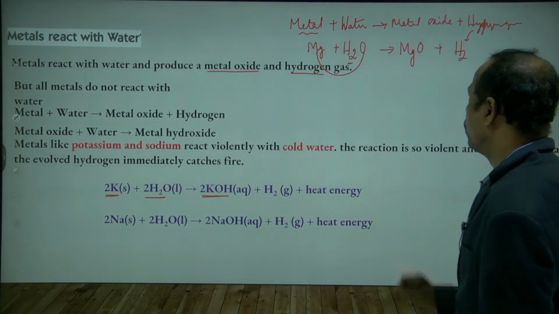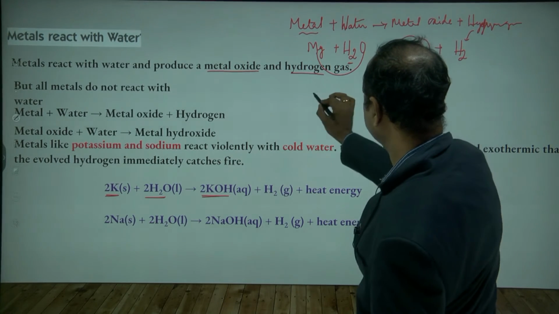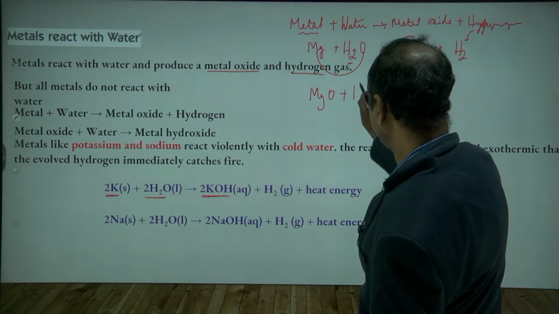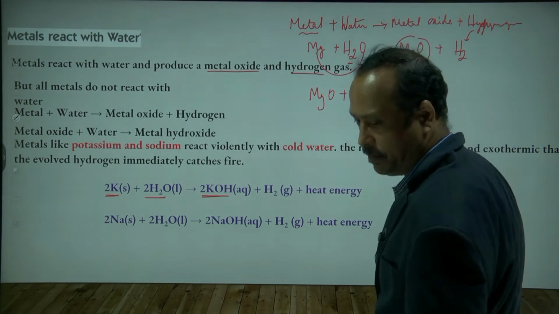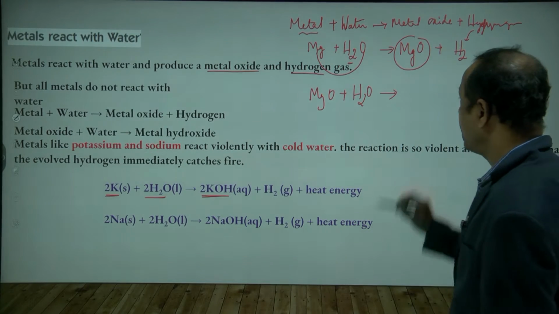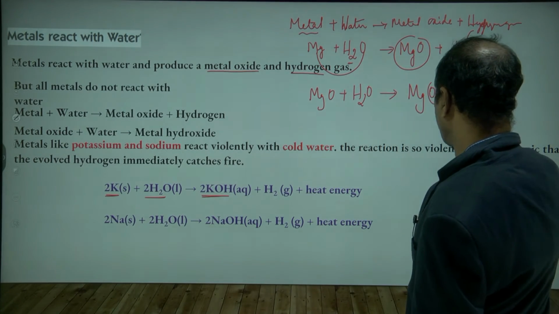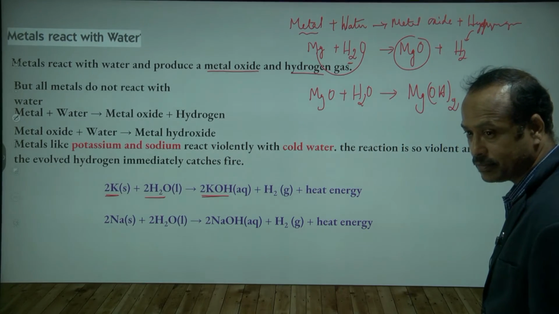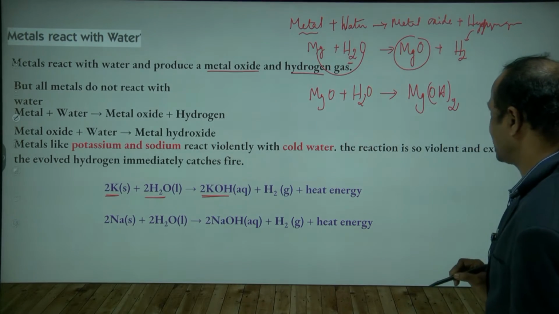In the second step, this magnesium oxide again reacts with water. Now what does it form? Mg(OH)2, magnesium hydroxide is forming.